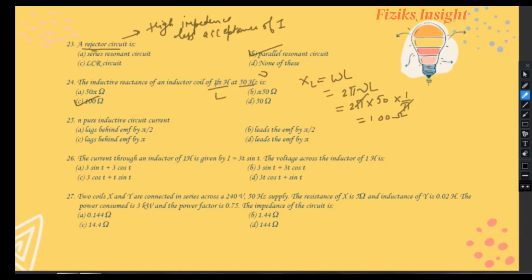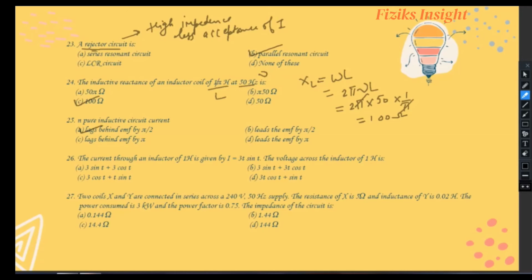Now proceed to the 25th question. In pure inductive circuit, current, out of all these 4 options, which one is correct? Clearly I lags behind EMF in case of inductor by pi by 2. So A option is correct in 25th question.